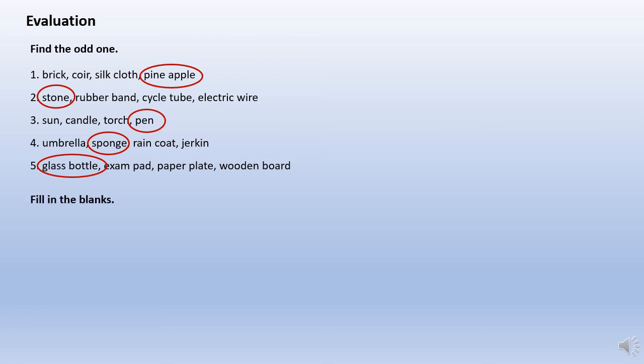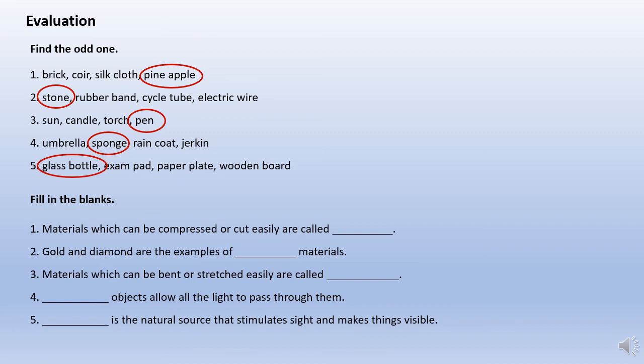Then we have fill in the blanks. Materials which can be compressed or cut easily are called soft materials. Gold and diamond are examples of shiny materials. Materials which can be bent or stretched easily are called flexible materials. Transparent objects allow all the light to pass through them. Light is the natural source that stimulates sight and makes things visible.